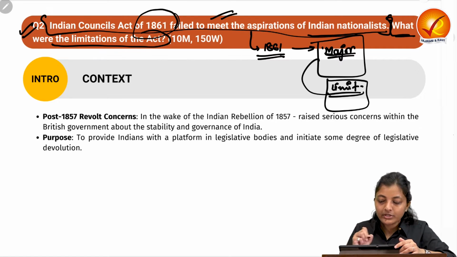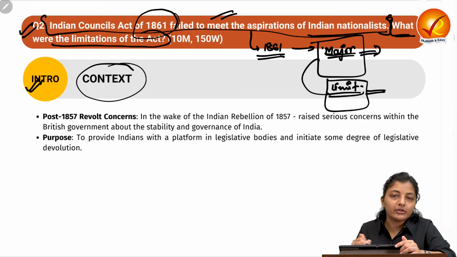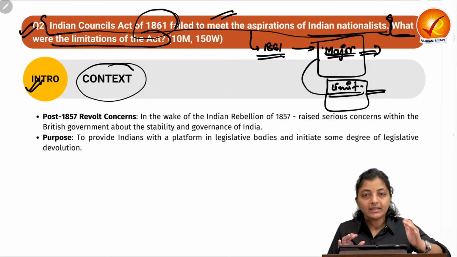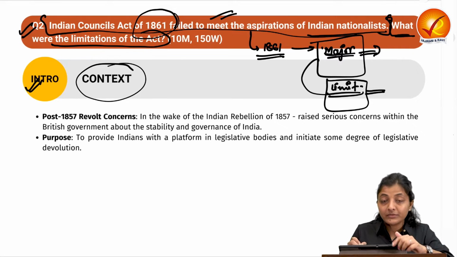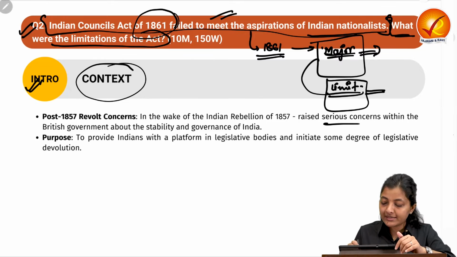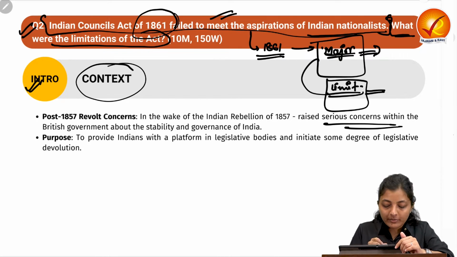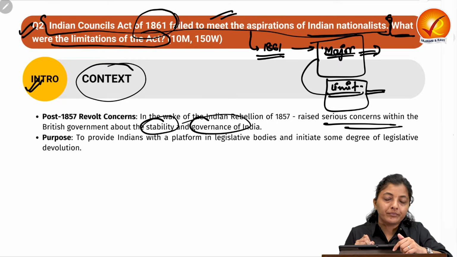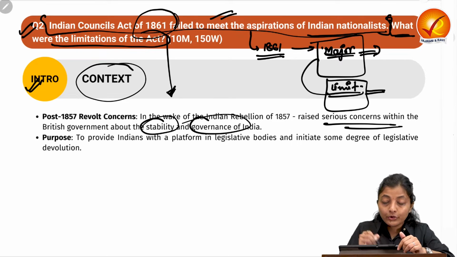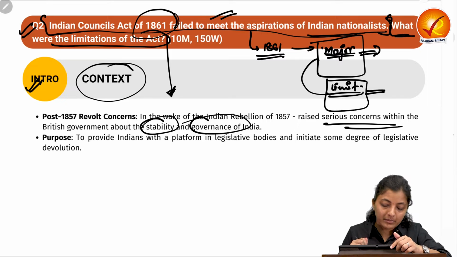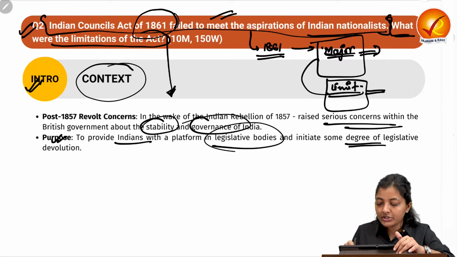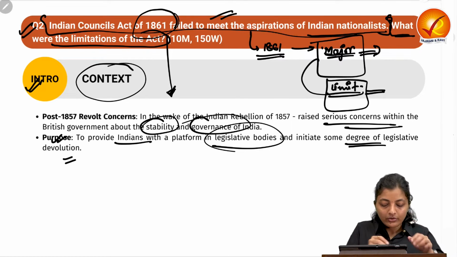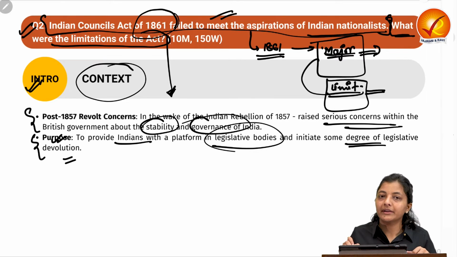So this is the demand of the question. This is the explicit demand. This is the implicit demand. Starting with the introduction, you can write about the context and set the narrative that the mutiny, uprising or revolt of 1857 happened. After that, the mutiny of 1857 raised serious concerns within the British government about the stability and governance of India. So they came up with a new act to tackle the issues amongst the Indian public. The purpose was to provide Indians with a platform in the legislative bodies and initiate some degree of legislative devolution. So you can write about the purpose and the narrative.